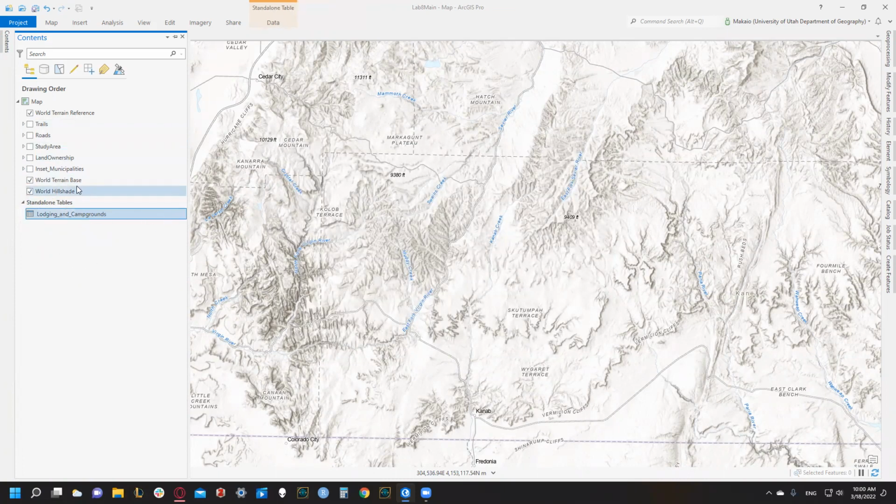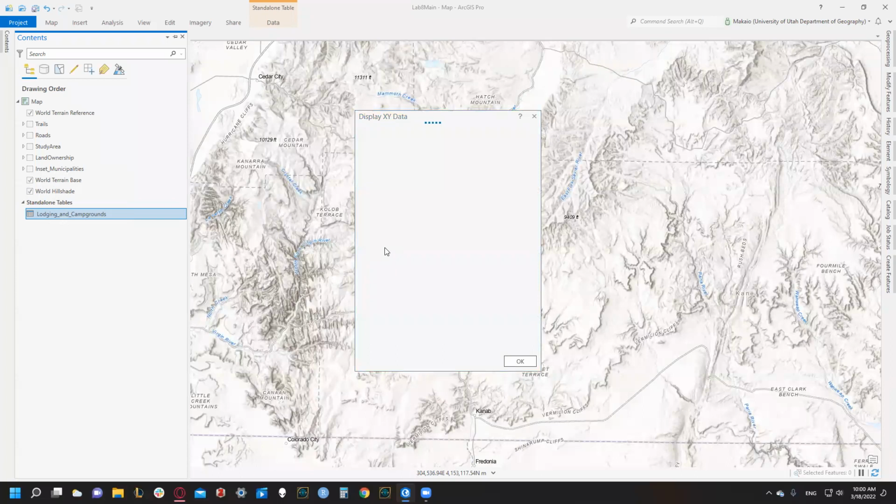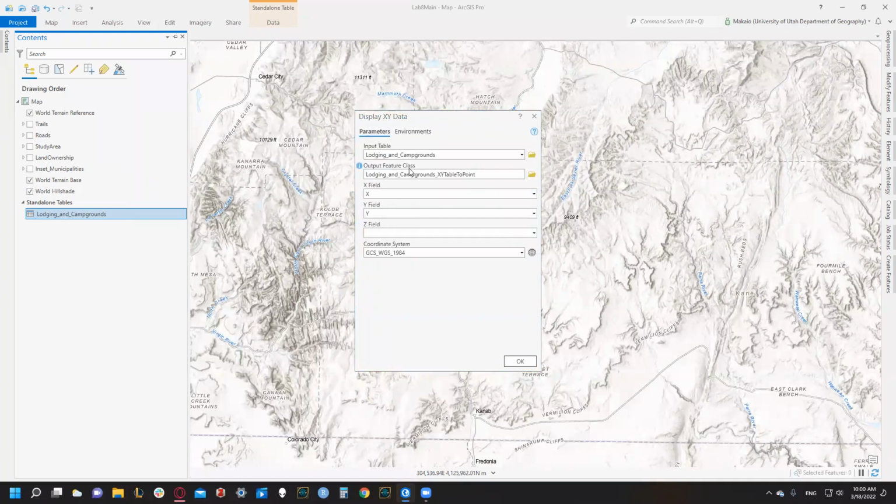So we're going to do a little bit of cheating. Not really, I just think it's more efficient. We're going to right click on lodging and campgrounds, and then we're just going to display XY data. So then we're going to use the X and Y fields from this layer to help us see where Bryce is.